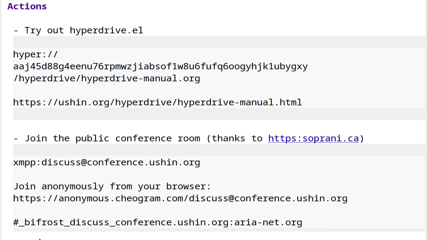That covers hyperdrive install, the peer graph, and hyperdrive Org-transclusion. Feel free to check out the hyperdrive.el info manual in the Ushin hyperdrive here, or on the ushin.org website.